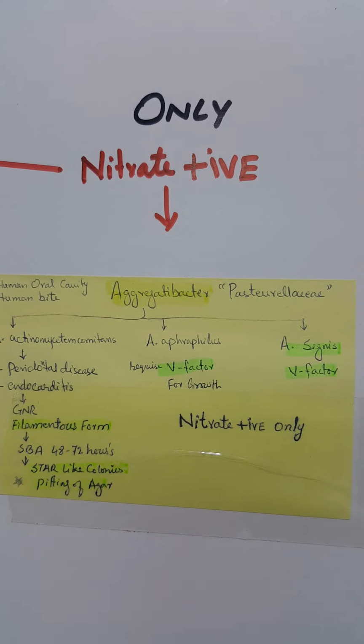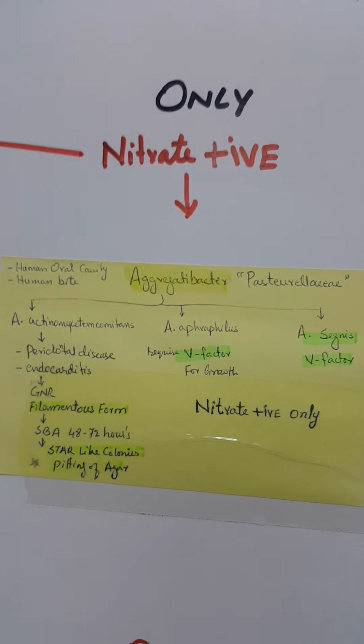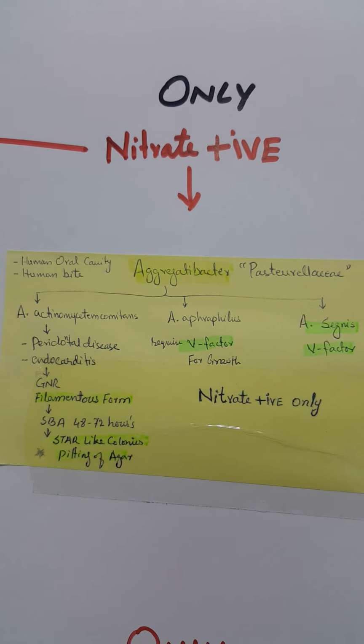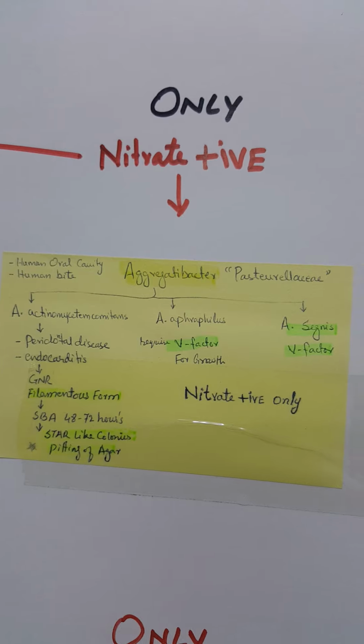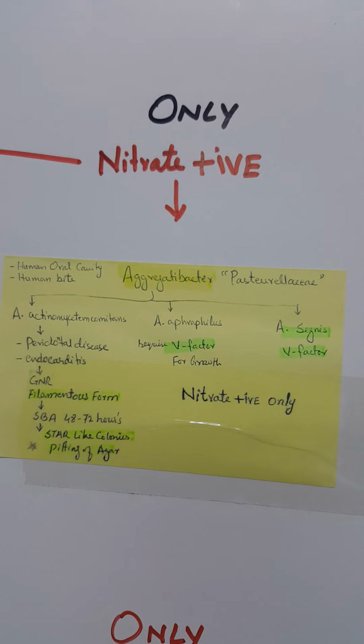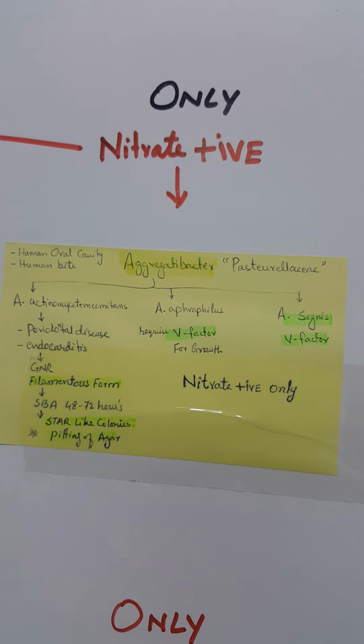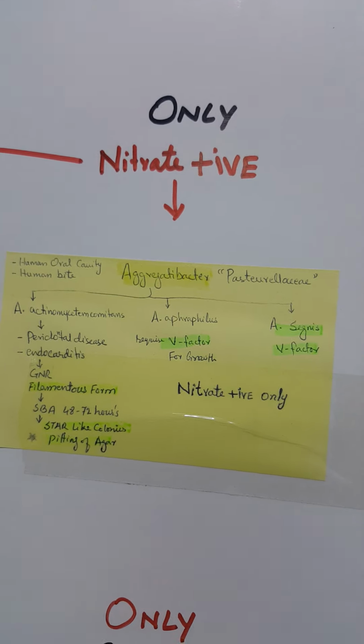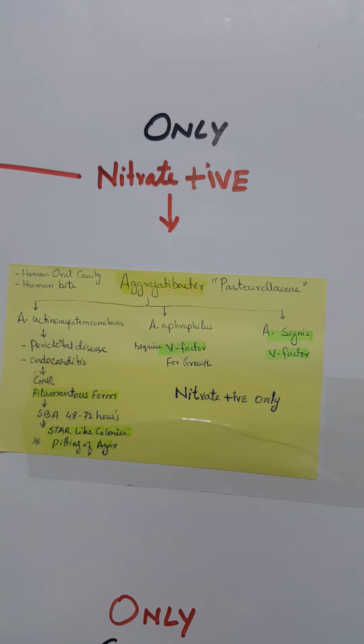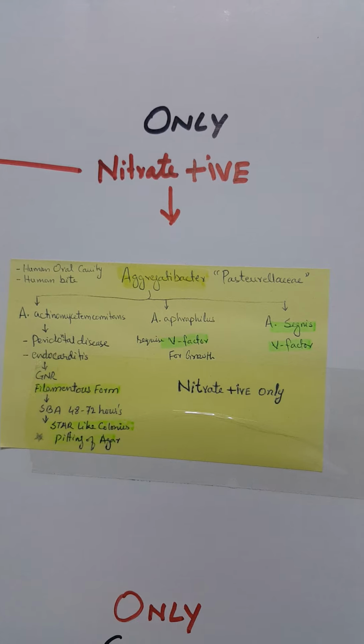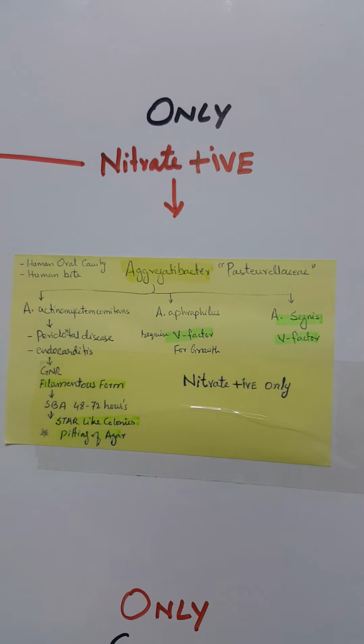The Aggregatibacter family also includes Aggregatibacter aphrophilus and Aggregatibacter segnis, and both of these organisms require the V factor NAD for their growth. These bacteria were before classified in the Haemophilus group, but Haemophilus is oxidase positive and catalase positive.